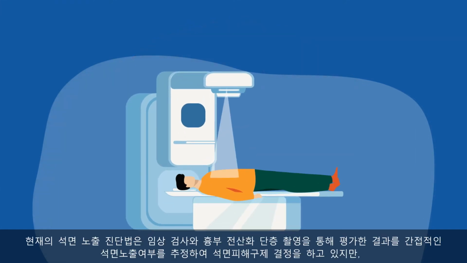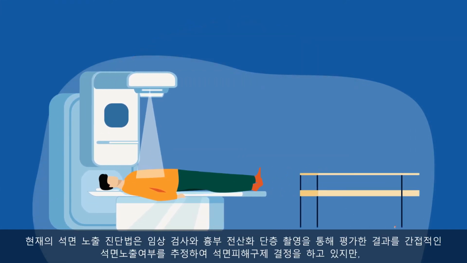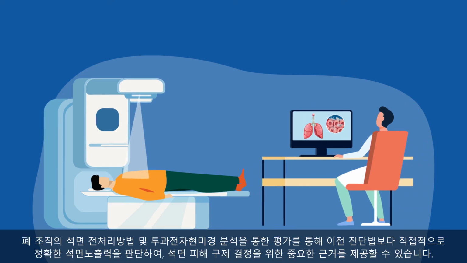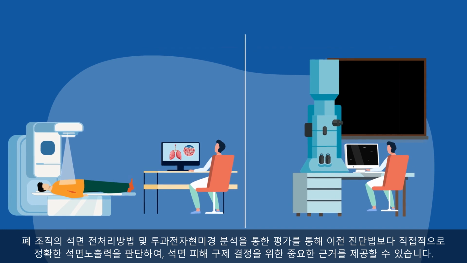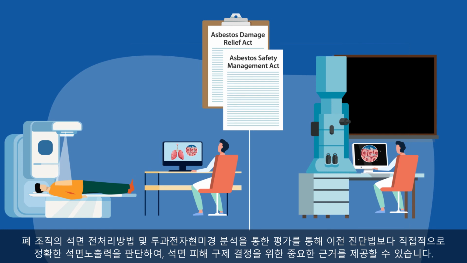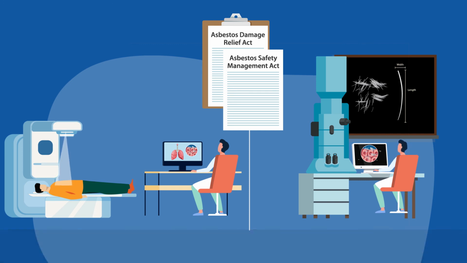Currently known asbestos exposure diagnosis methods determine asbestos damage relief by estimating indirect asbestos exposure based on results of clinical examination and chest computed tomography. Therefore, this new method can set an important basis for determining more effective asbestos damage relief by directly determining asbestos exposure more accurately than previous diagnostic methods.